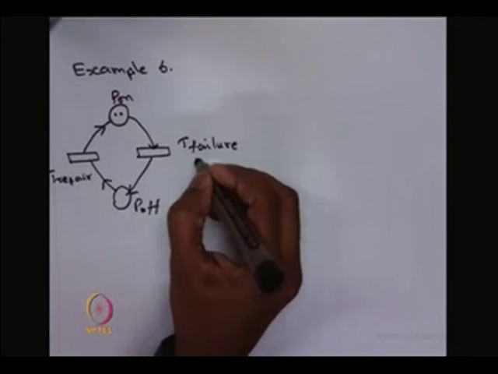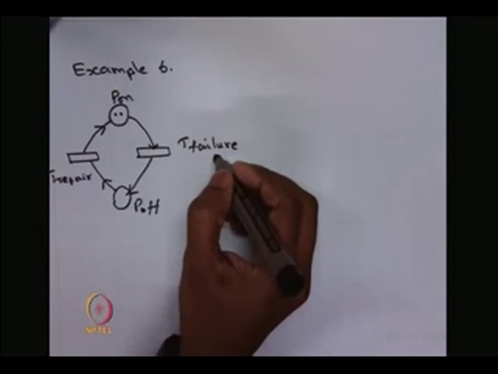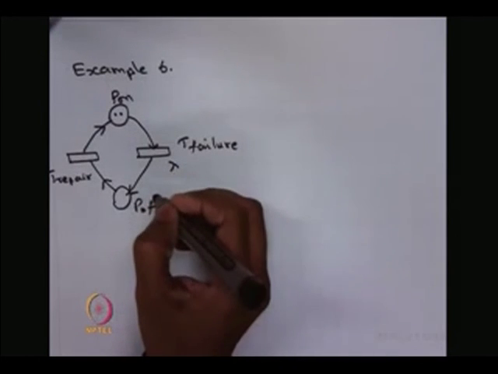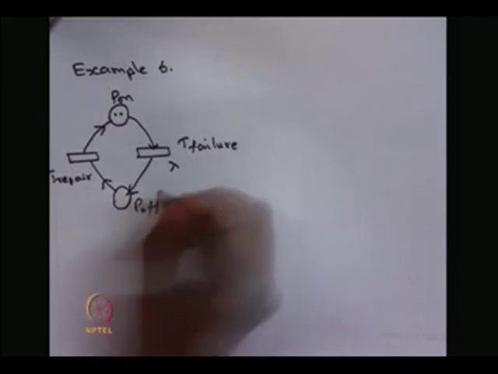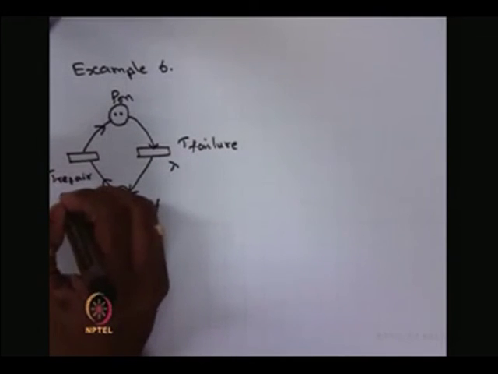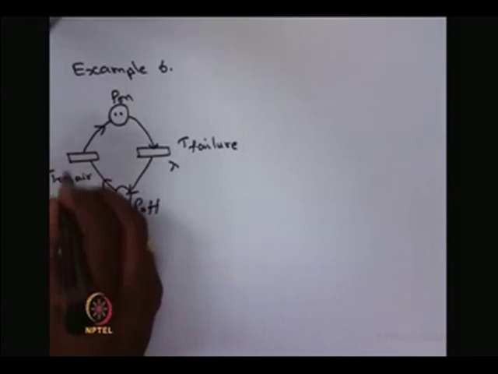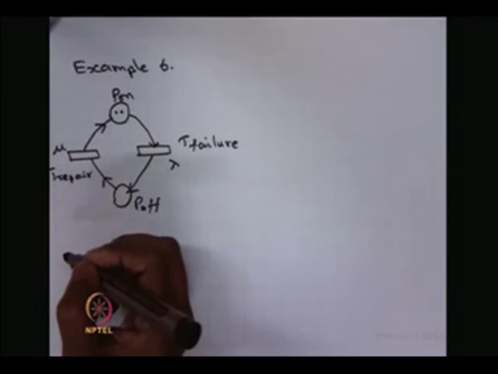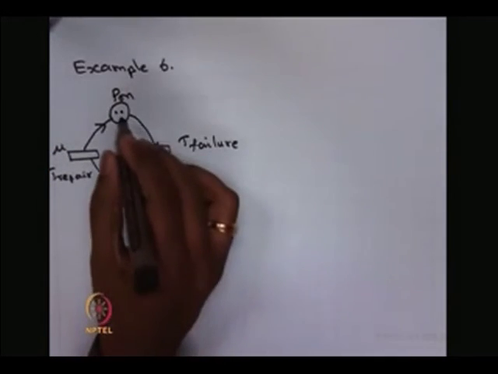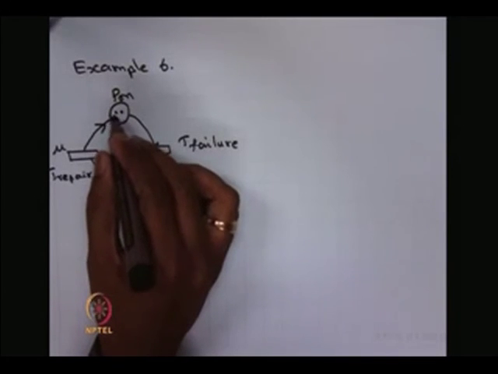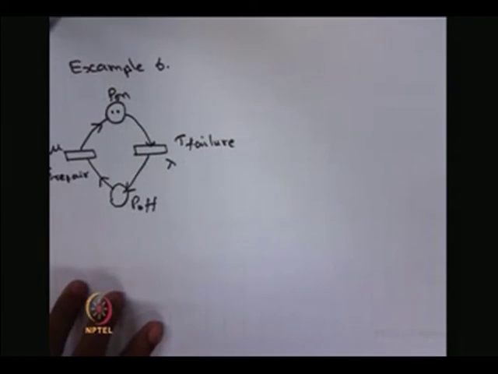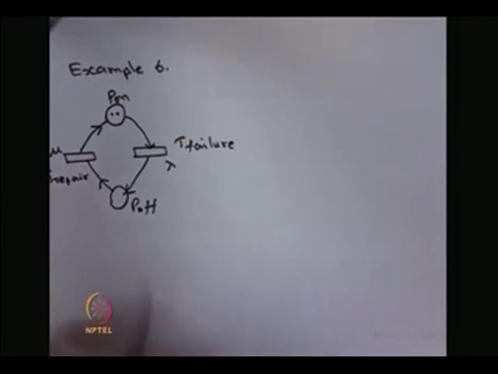Assume that T failure is exponentially distributed with the parameter lambda. The T repair is also exponentially distributed with the parameter mu. We assume that we have two components in the system.